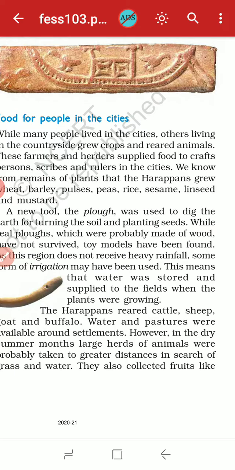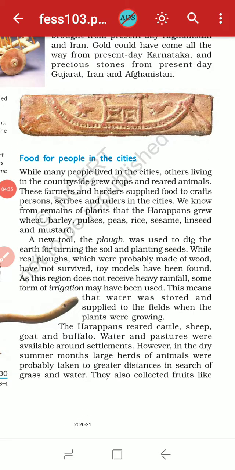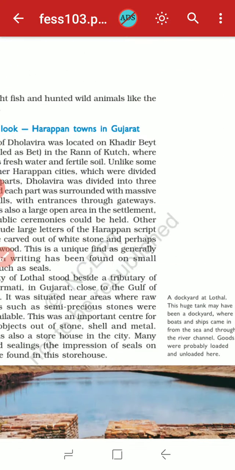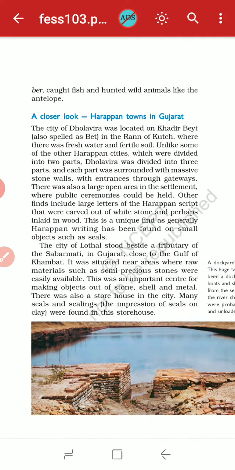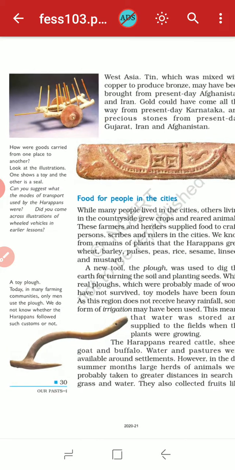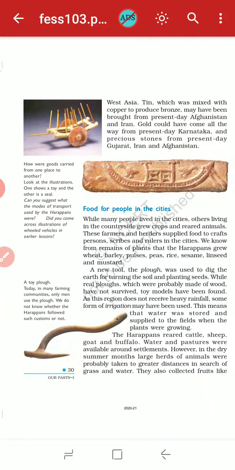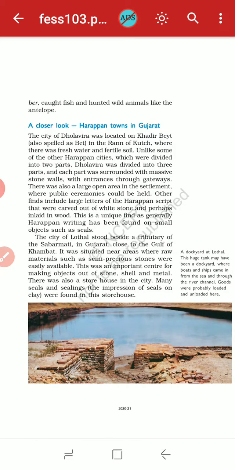So due to lack of water, animals were probably taken to greater distances in search of grass and water. They also collected fruits like ber, and they caught fish and hunted wild animals like the antelope. Okay, so this is the type of food people got in these cities.